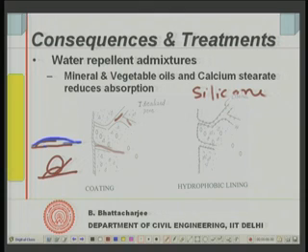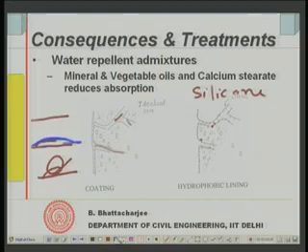Silicone treatment or surface lining treatment are those ones. What they do is they change the surface characteristics. They go into the pores, getting the lining, as you can say, and they actually change the surface characteristics. Like wax, for example, if you put wax treatment onto this surface, then you put water, it is not going to spread. So, that is what this treatment does.